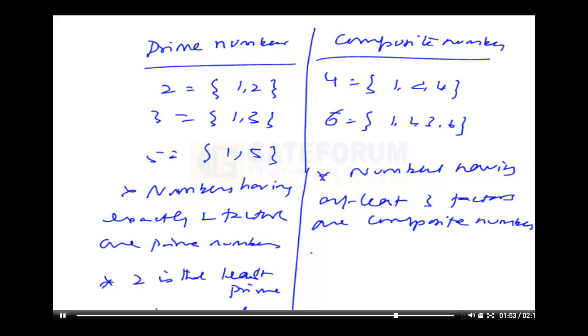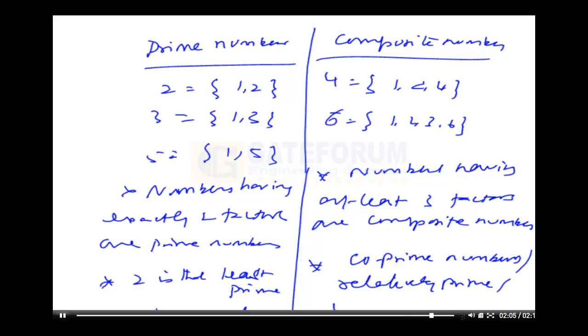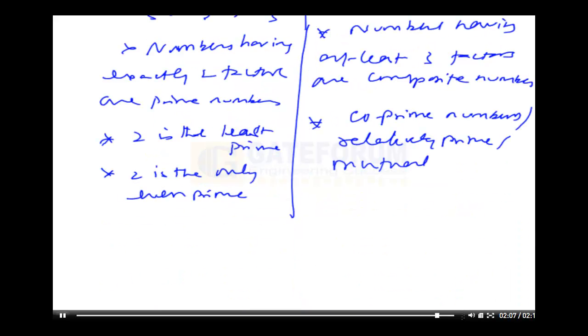And we can define what coprime numbers are. The other name is relatively prime. One more name is mutually prime. So what are these numbers? We'll look into this.